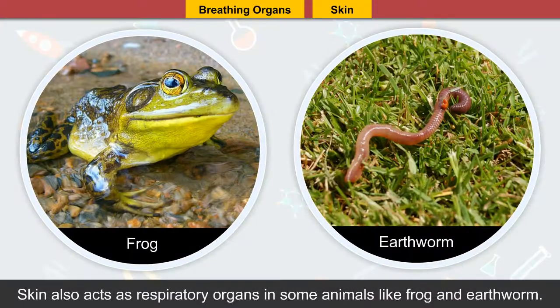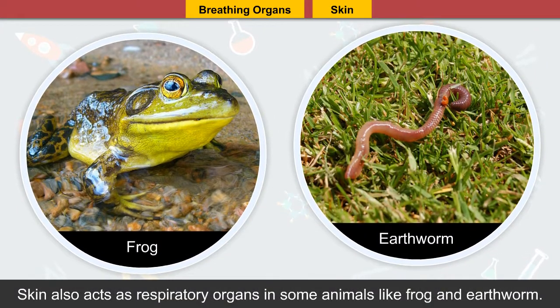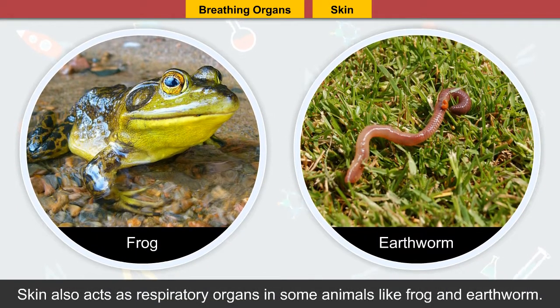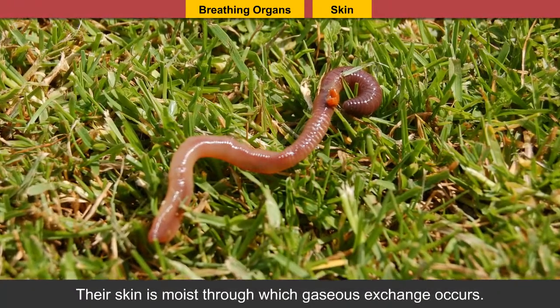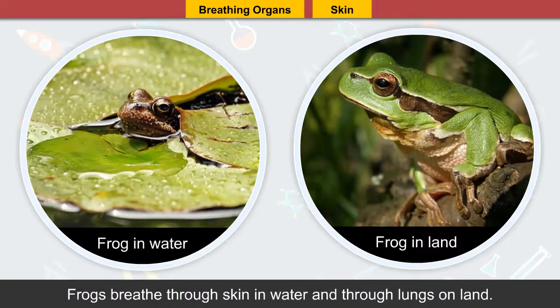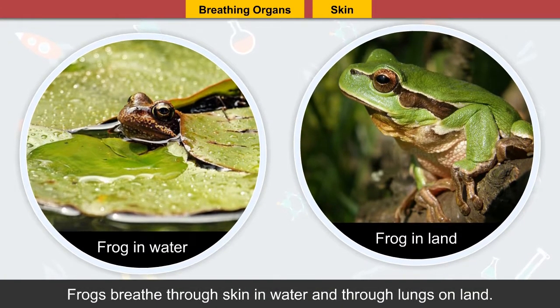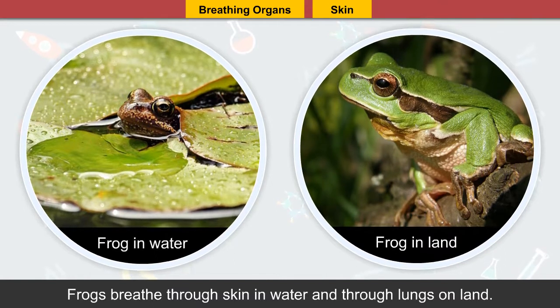Skin. Skin also acts as respiratory organs in some animals like frog and earthworm. Their skin is moist through which gaseous exchange occurs. Frogs breathe through skin in water and through lungs on land.